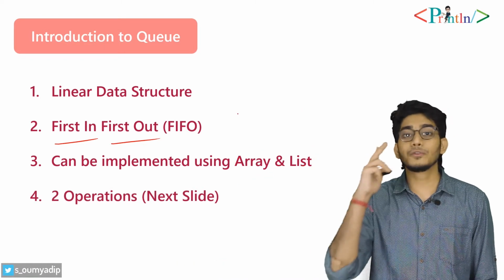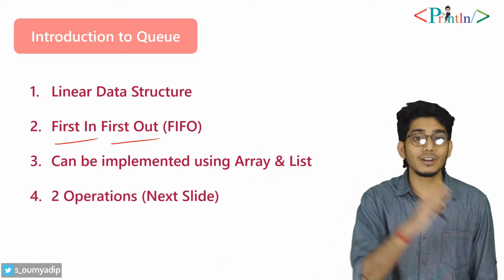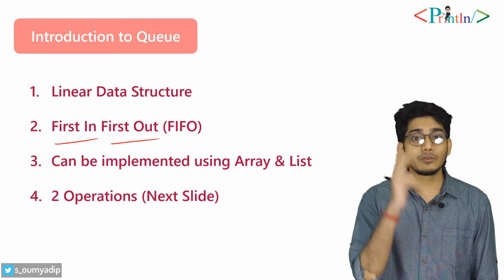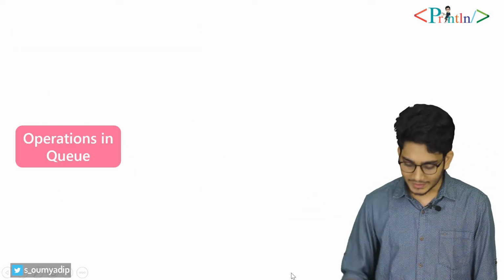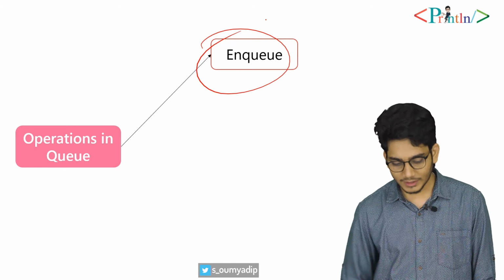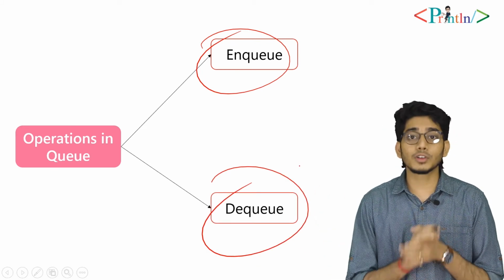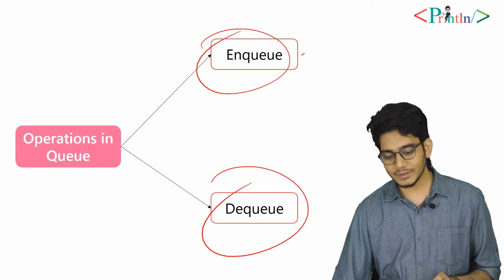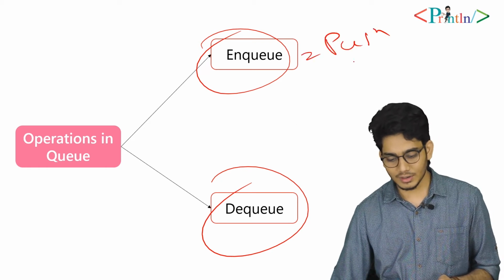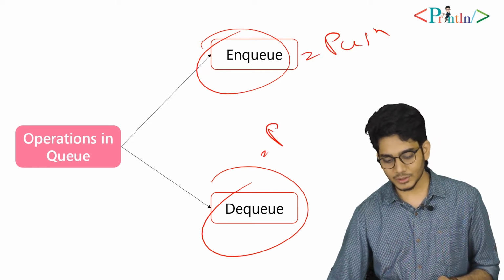In queue we have two operations, one is enqueue and one is dequeue. In stack we have two, that is push and pop. So in queue we follow two mechanisms, one is enqueue and another one is dequeue. These are some approaches we'll follow in queue. Enqueue is equivalent to your push and dequeue is equivalent to your pop.